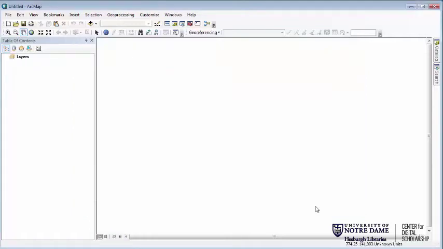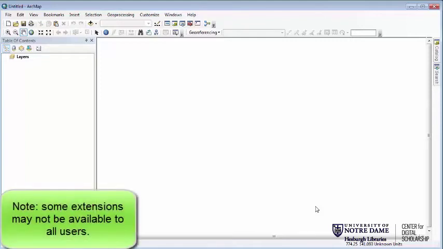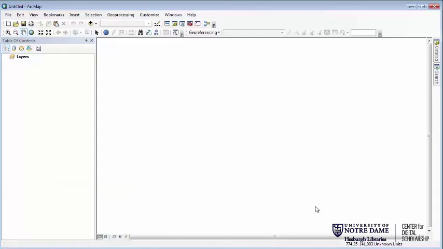And the very first thing we do before we add any data in is we need to enable two extensions, the Spatial Analyst and the 3D Analyst. Now these are parts of ArcGIS that cost a little bit extra, but are part of the Notre Dame site license. So if for some reason you're at another institution that doesn't have a license for these, then you won't be able to do a lot of these more complicated 3D and terrain modeling techniques. Fortunately, it's pretty common, so I would be surprised if you have a license and don't have these particular extensions.